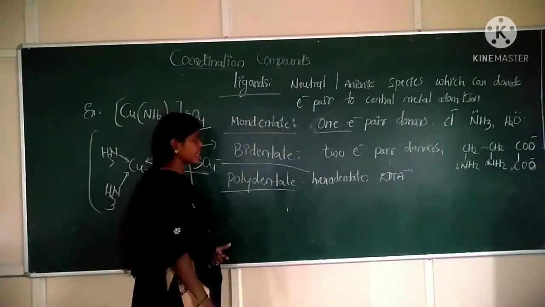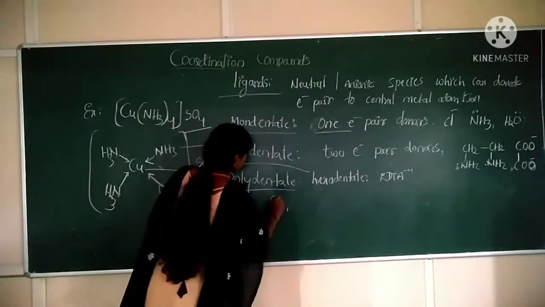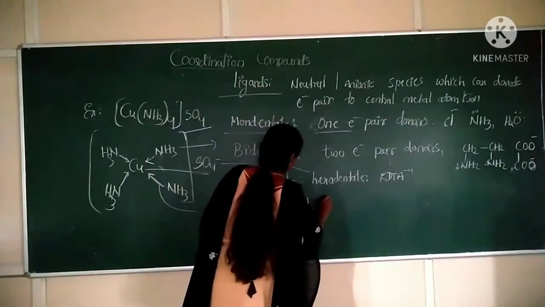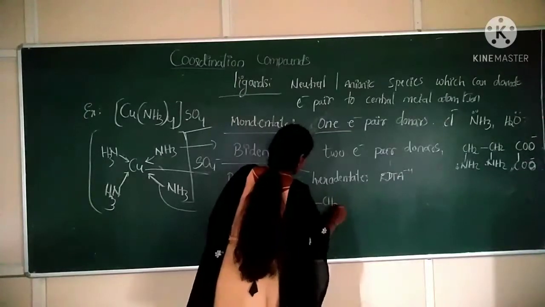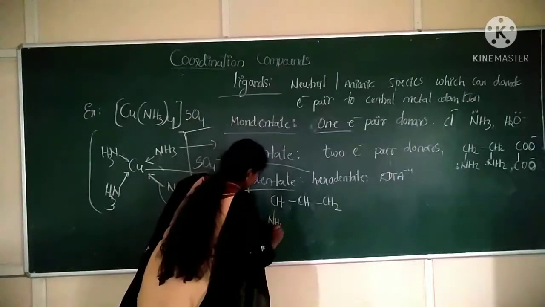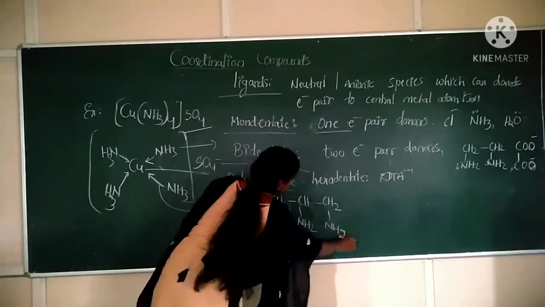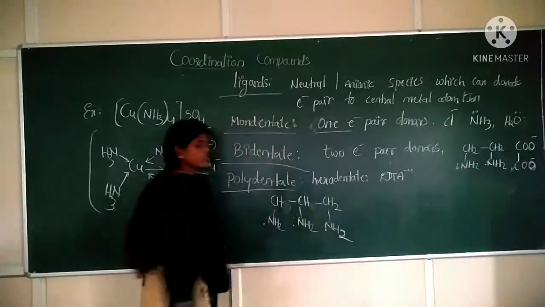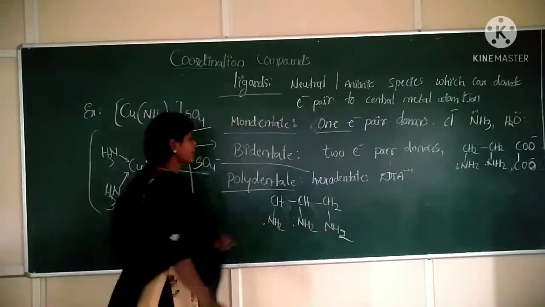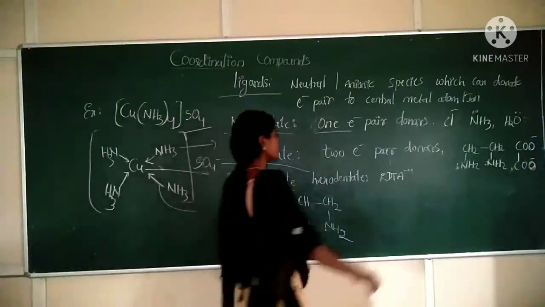Next, hexadentate ligand example is what? EDTA minus 4. Well, you can first give an example for tridentate. For example, propane triamine. Propane triamine is an example for tridentate ligand. Here NH2, NH2, NH2. Correct? So three ligating atoms will be present in your tridentate ligand: 1, 2, 3. Next, write the structure of EDTA minus 4.